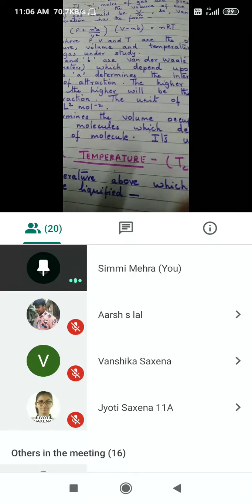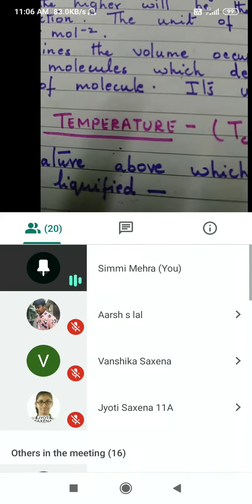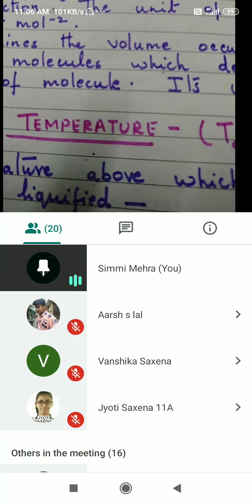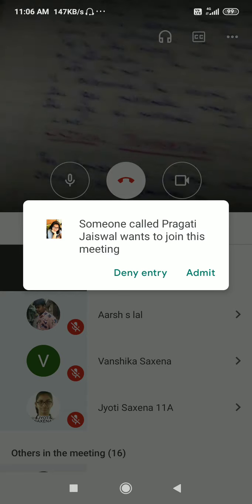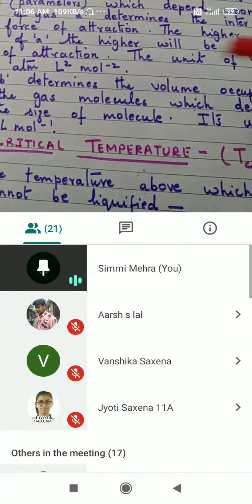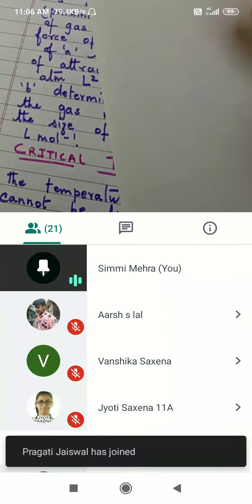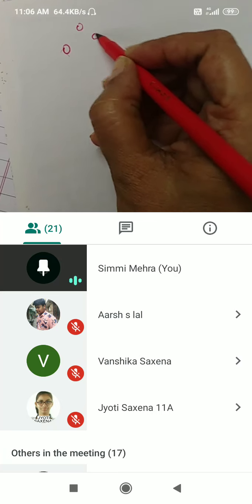It is that we apply pressure on a gas of a fixed volume. We go on increasing pressure, keeping temperature constant. The gaseous molecules are in a state of constant motion.